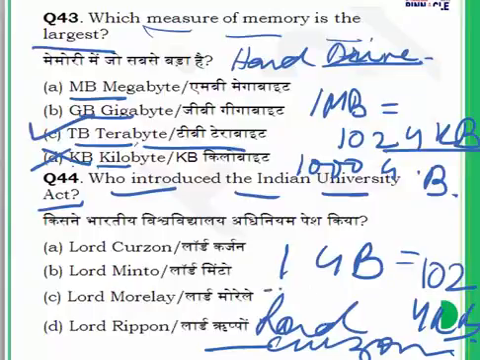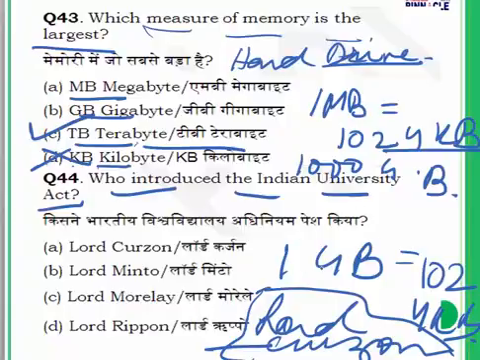By passing this act, he tried to strengthen the hold of the British over the Indian universities, because the students were getting very active in the national movement. The answer is Lord Curzon. For question 44, the answer is A.